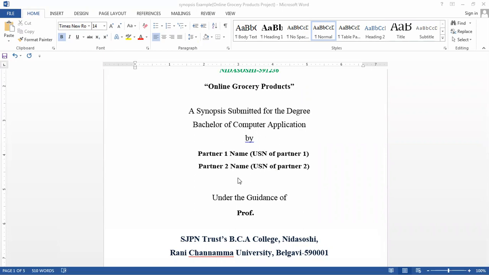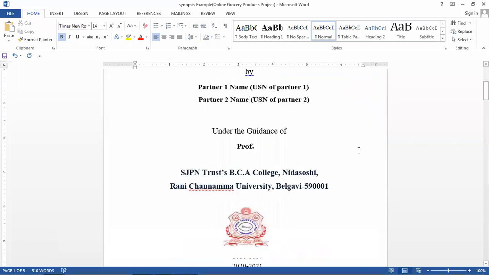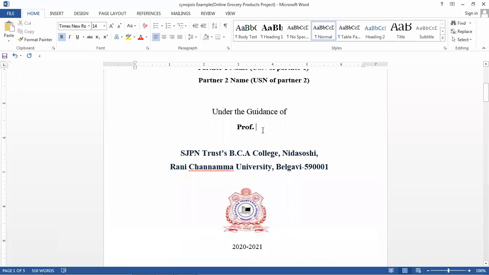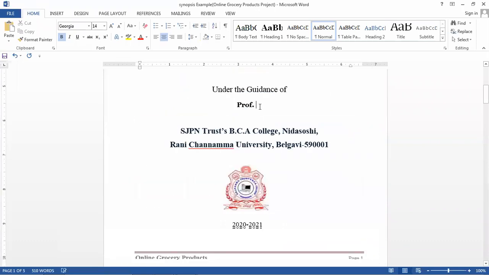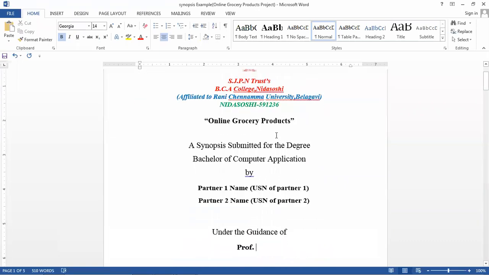If you are doing it with three partners, make one more: copy the above text, paste it below, and give the name and USN of your third partner. Don't put the professor guidance, just leave it blank. The college and university names stay as they are, no need to change. On this page you only change your project title and your and your partners' names and USNs.